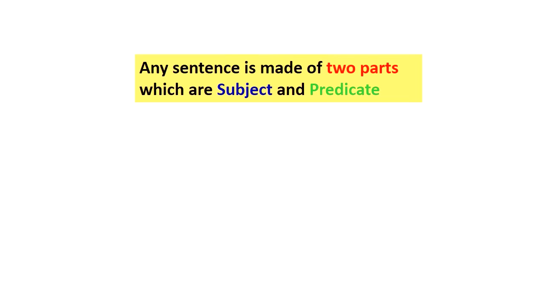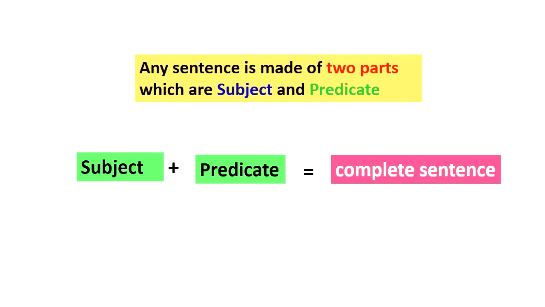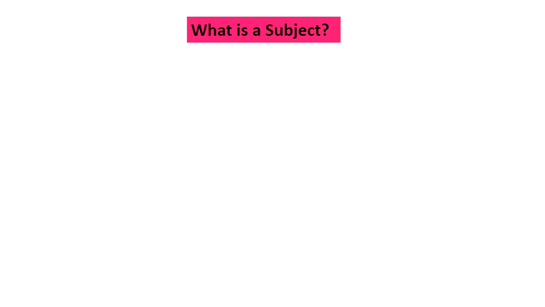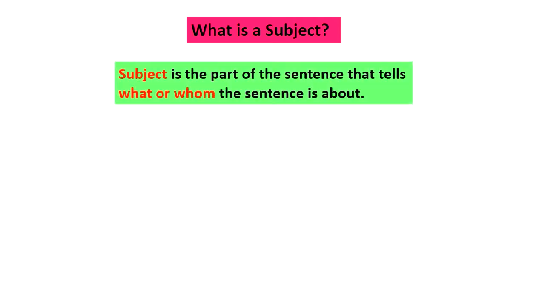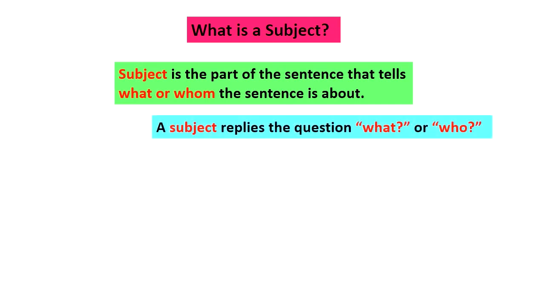Any sentence is made of two parts which are subject and predicate. That means subject plus predicate makes the complete sentence. What is a subject? Subject is the part of the sentence that tells what or whom the sentence is about. A subject replies the question what or whom.